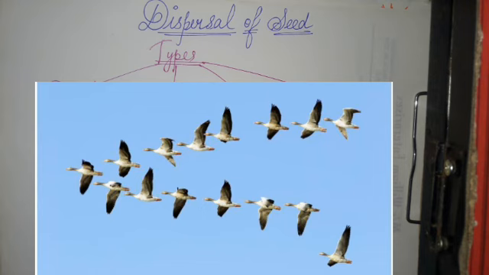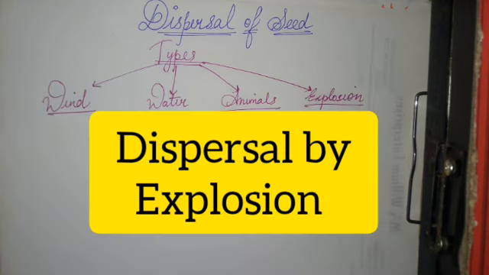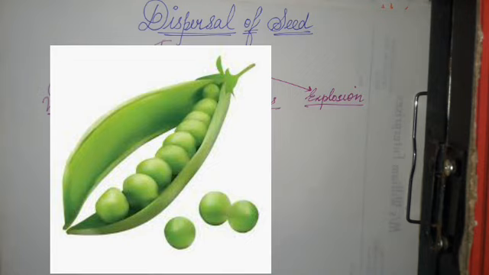Now we'll see the last one, which is dispersal by explosion. Explosion means a blast. The same thing happens here. You all know plants such as peas and beans. They have an outer covering which is called a pod.